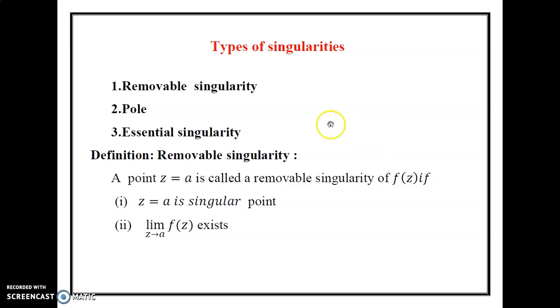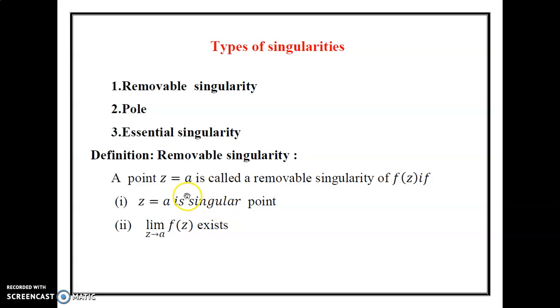Types of singularities. There are three types of singularities. First one, removable singularity. Second one, pole. Third one, essential singularity. First one, removable singularity. First we know that the singularity is called a singular point.